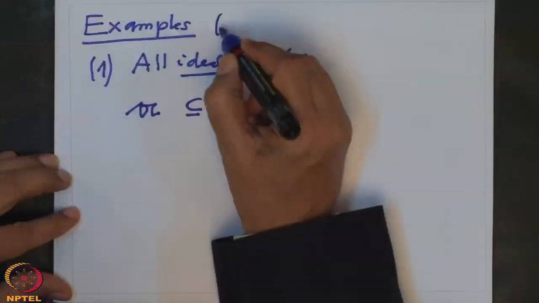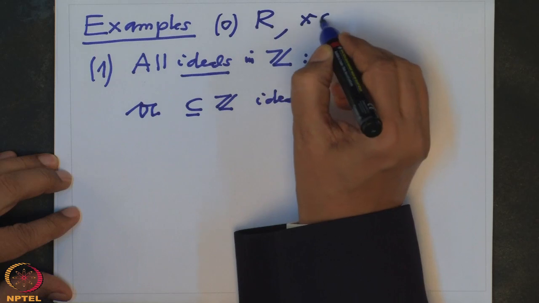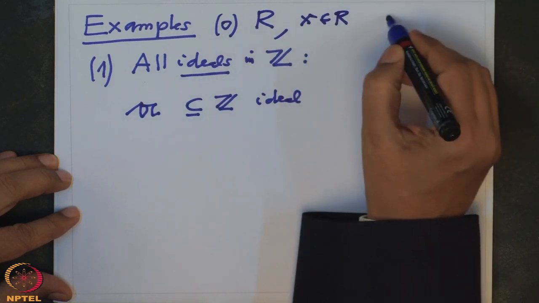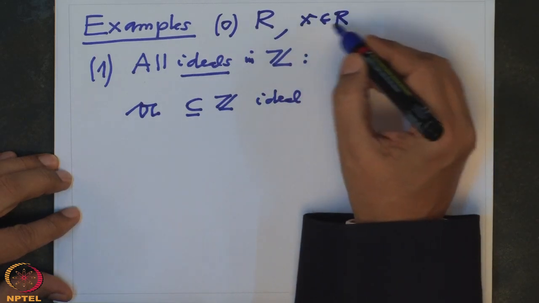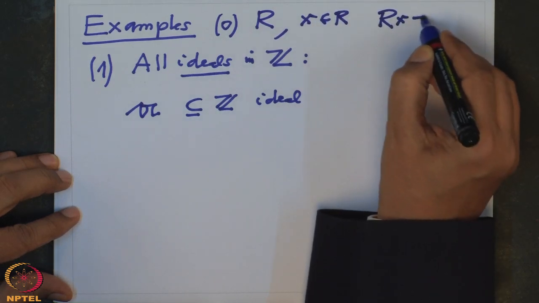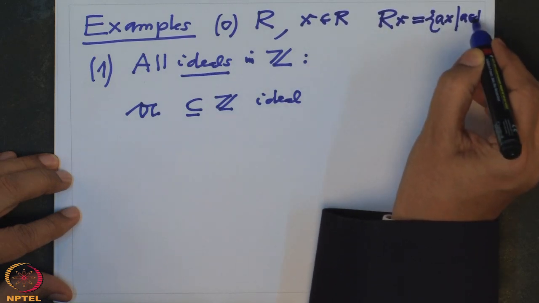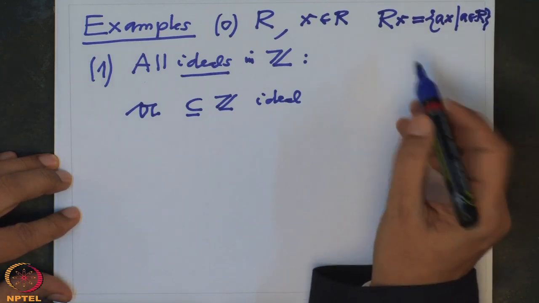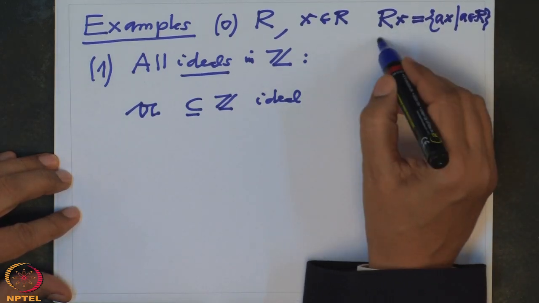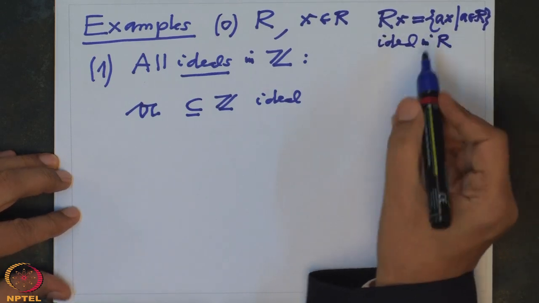What does that mean? First of all, before I started this, I should have given examples in an arbitrary ring. So let R be any ring and x be any element in R. Then if I take all R multiples of this x, that I will denote by Rx. This is by definition all ax where a is varying in R. And I want to check that this is an ideal in R. And how do I check that?